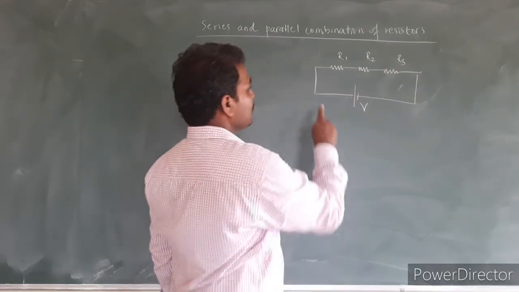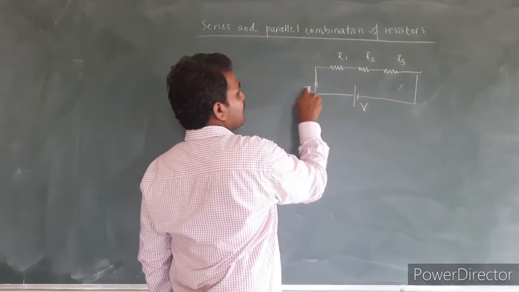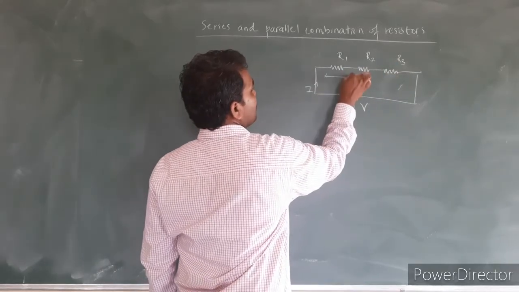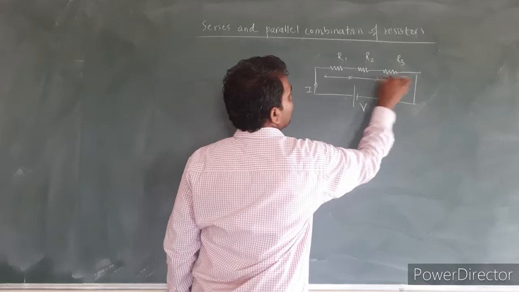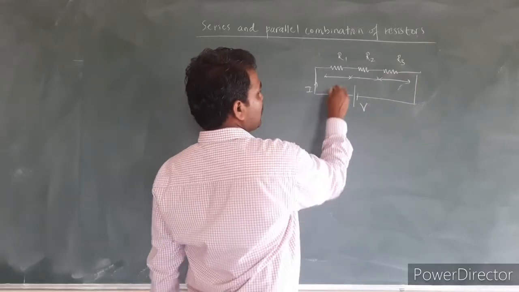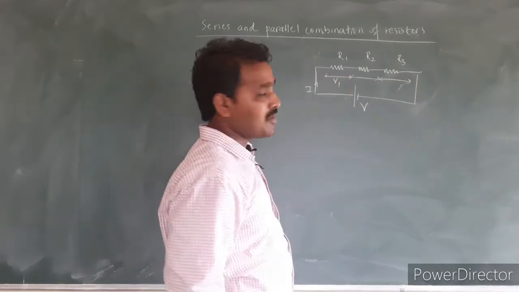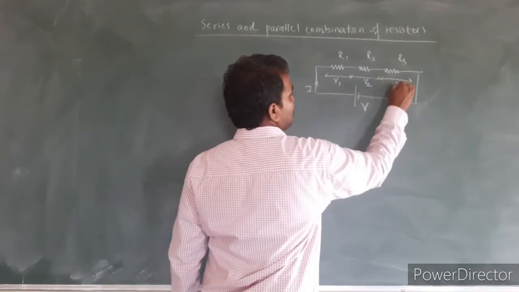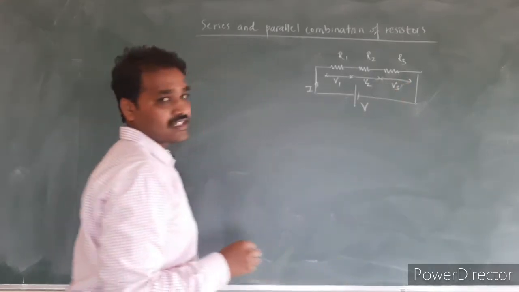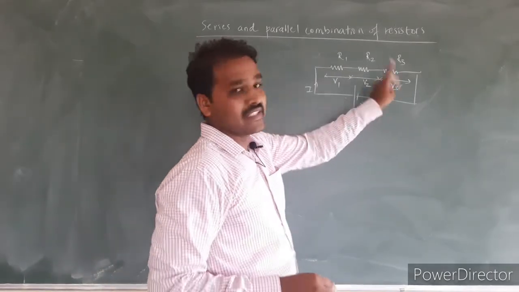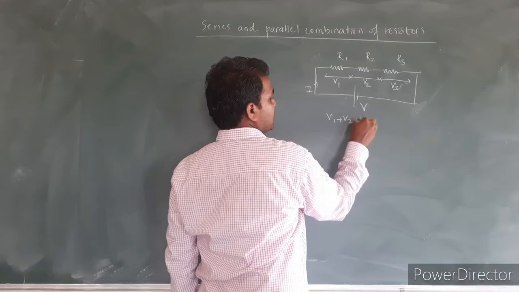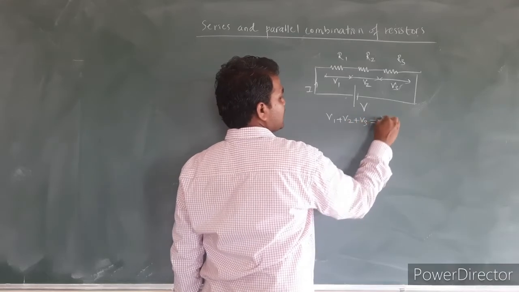When they are connected in series, the current flowing through all the resistors will be the same, and the potential drop will be different depending on the value of the resistors. The potential drop across the first resistor, let it be V1, across the second resistor V2, and across the third resistor V3, so that the net sum of the potential drops, V1 plus V2 plus V3, is equal to